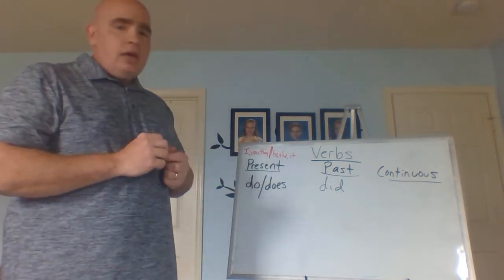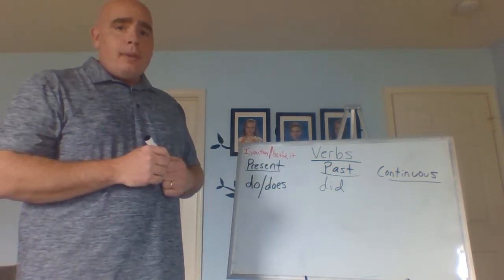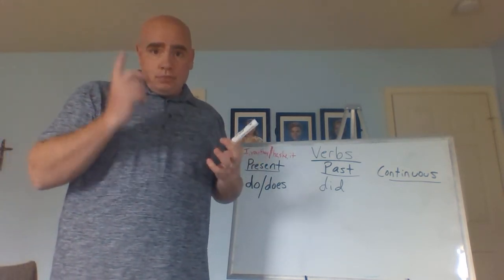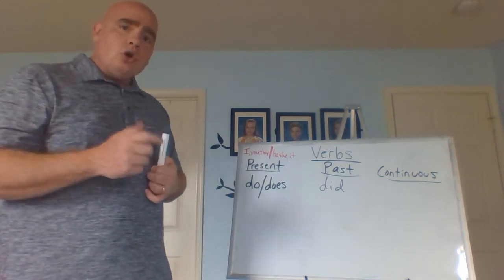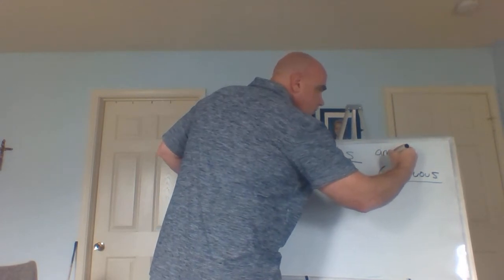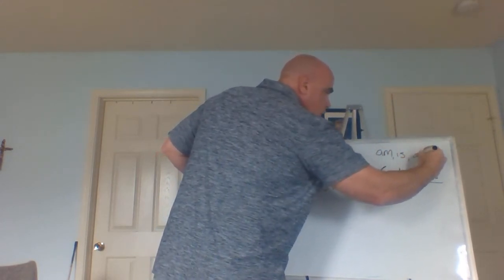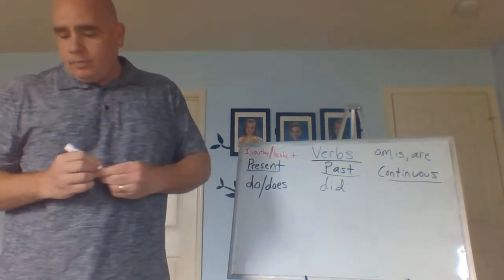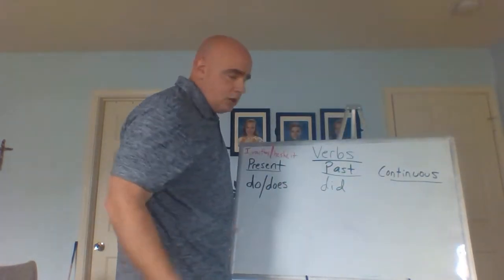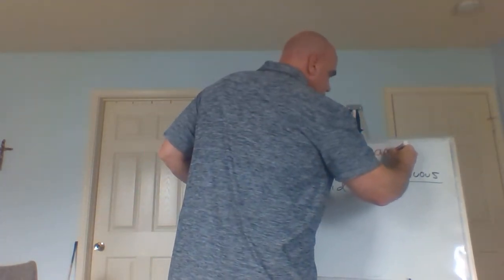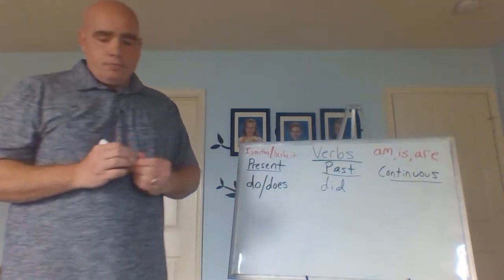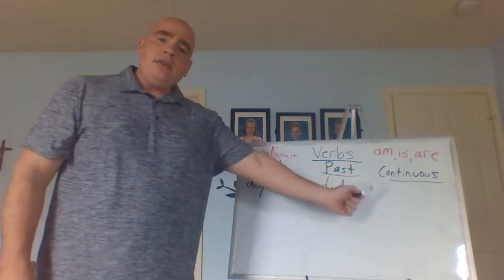And then with the continuous, one thing we have to remember is ing. We always remember ing, but also we have some words that go with it, and that is am, is, are. Sorry, I'm going to do this in red so that we can keep this the same here. But just remember, am, is, are, and then, again, the ing.